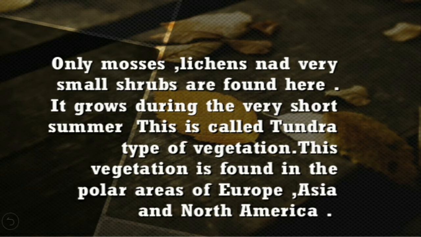The shrubs which are grown are only mosses, lichens, and very small shrubs found here. It grows during the very short summer. This is called tundra type of vegetation, and this vegetation is found in the polar areas of Europe, Asia, and North America.